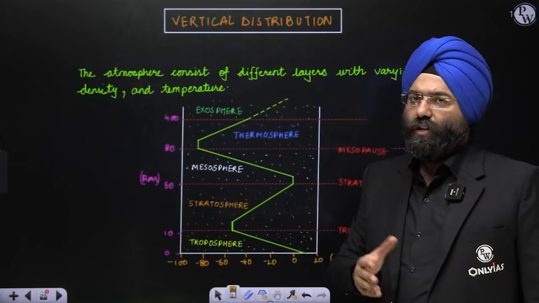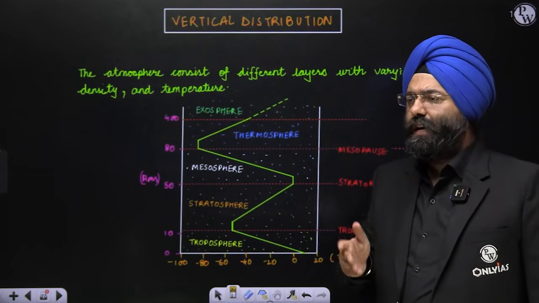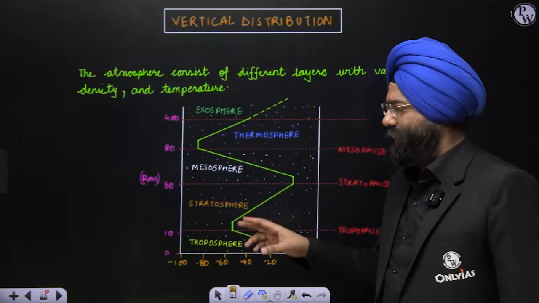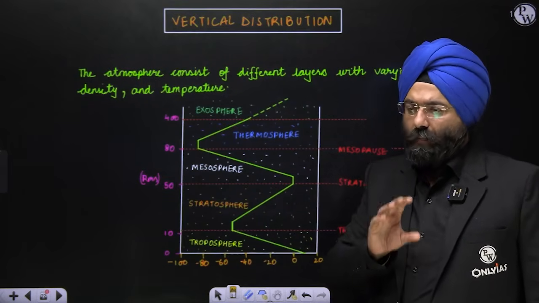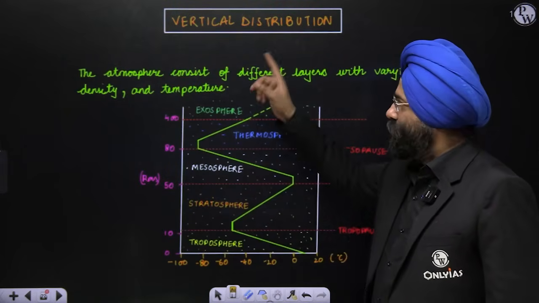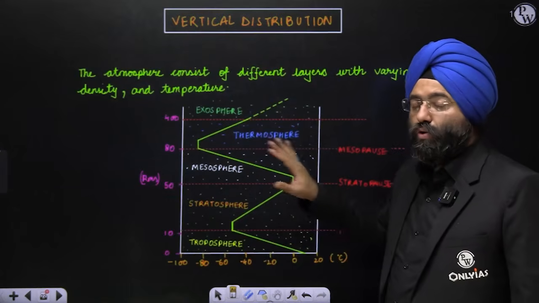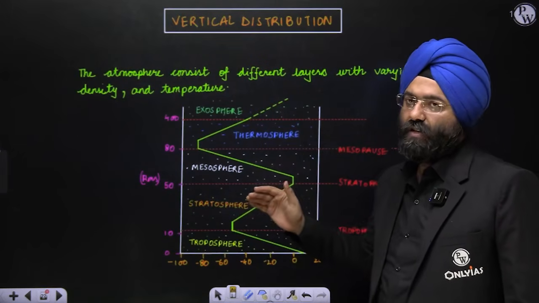The cloud formation and all. Now people will say stratosphere also has clouds. Yes, it has stratospheric clouds, which are lesser of a concern for us with respect to the climate change here. Troposphere is the one which has all the important climate and weather activities that are taking place. So now, when I talk about vertical, this is also to be known by you and should be mentioned, because this is the vertical distribution and the changes of the temperature that take place.